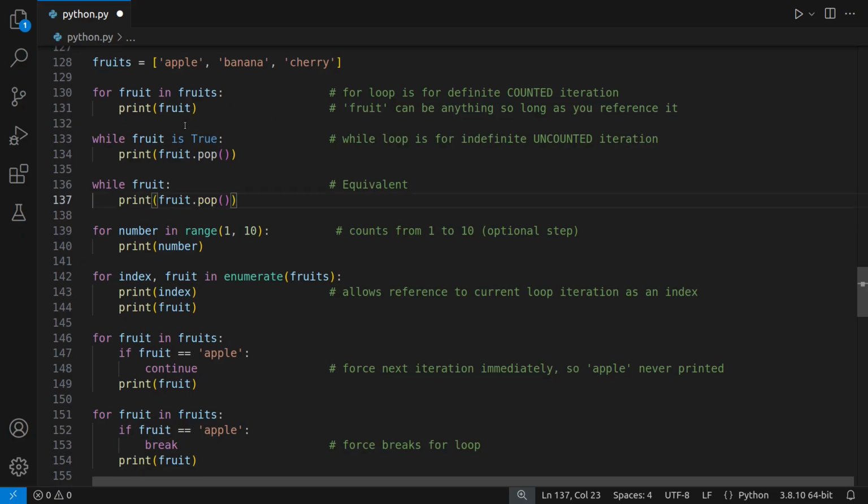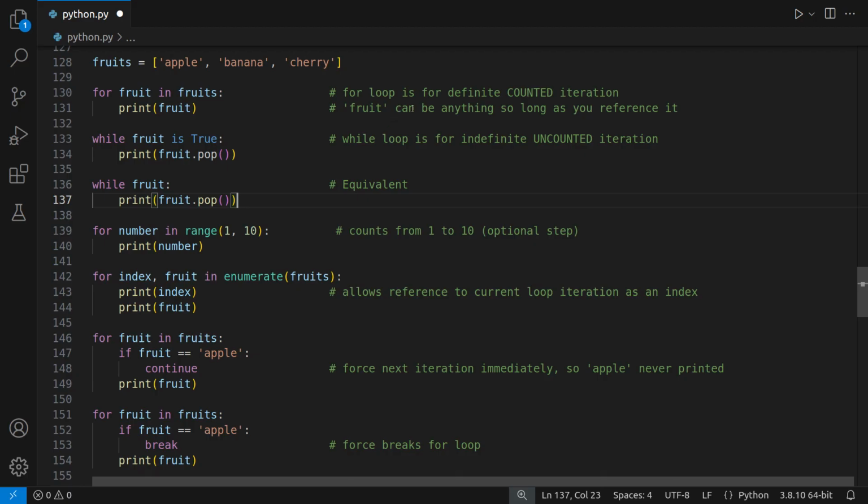Now, I've said for fruit in fruits, and that word fruit really could have been anything. I could have said for thing in fruits or for object in fruits. But whatever you decide to put there, you then refer to it later in the loop. So fruit can be anything as long as you reference it later. And fruits is iterable. We can count over the number of fruits, so it's for definite, counted iteration.